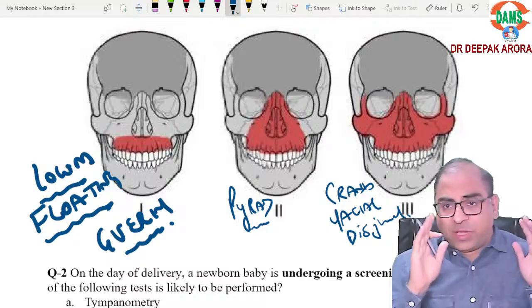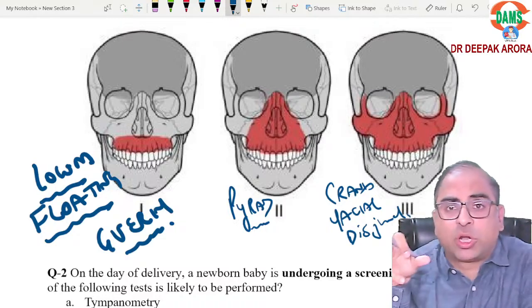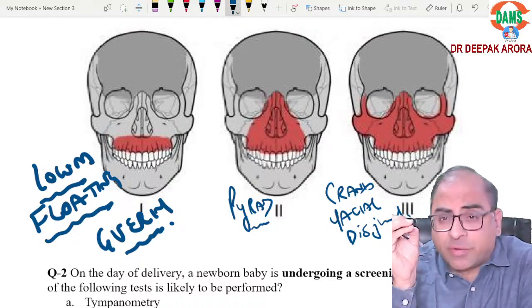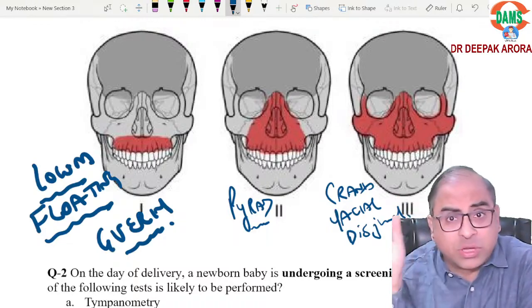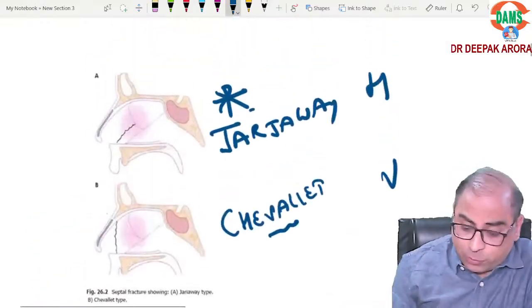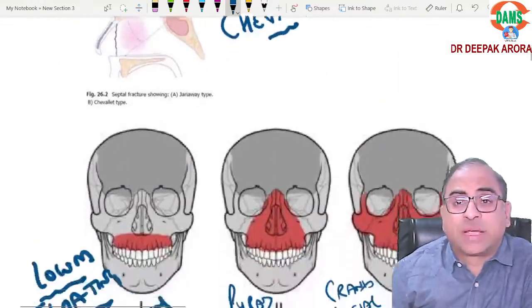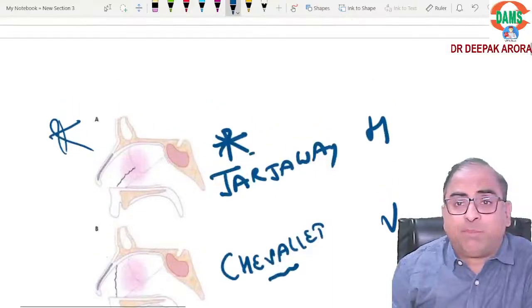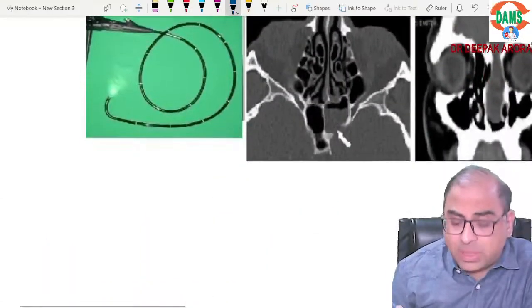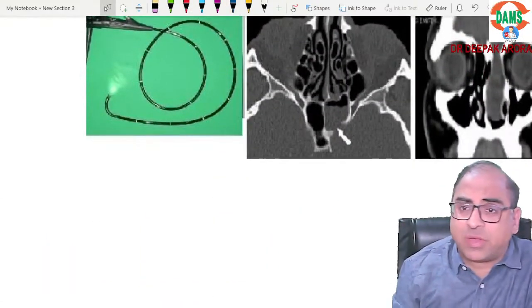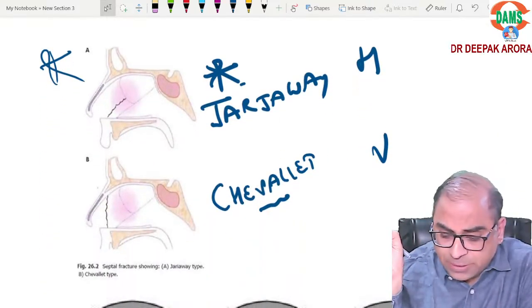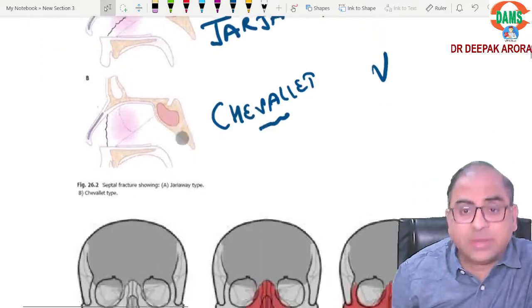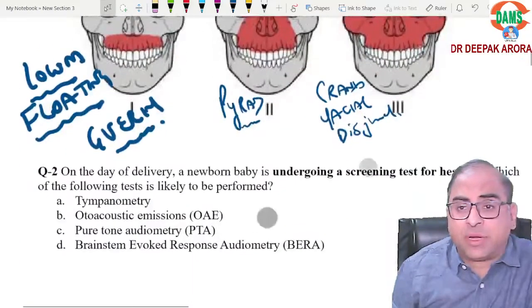Clear? So MCQ number 1, we have touched all the important topics: longitudinal fracture, transverse fracture, difference between these two, difference between Lee-Fort 1, 2, 3, Chevalate and Jarjaway. High probability they will pick MCQ from this segment. Clear? So these are the important points. Trauma minimum 1, max 2 MCQ will be there in your ENT segment. Clear? Is everything understood up to here? Very simple, straightforward. That's great. Everybody is responding. Coming to the next one.